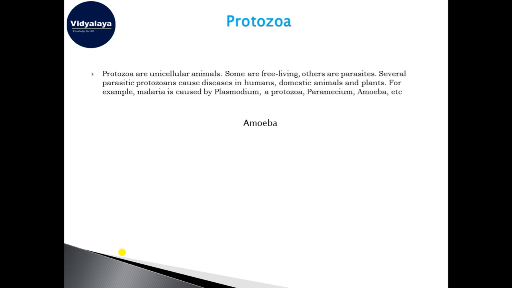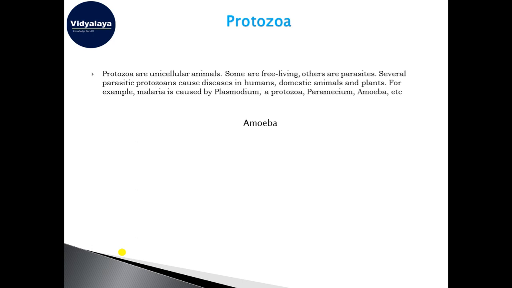And these are also pathogenic. Pathogenic means they are disease causing; they cause disease to plants, animals, or human beings. Like you must have heard about malaria. Malaria is caused by a protozoa, that is plasmodium. Other examples of protozoa are paramecium, amoeba, plasmodium, etc.